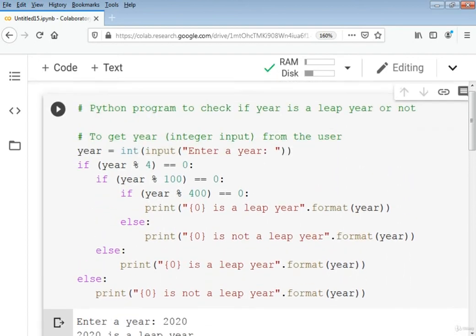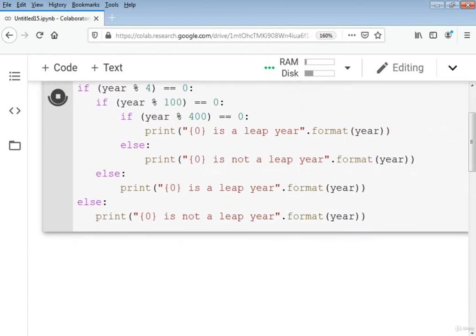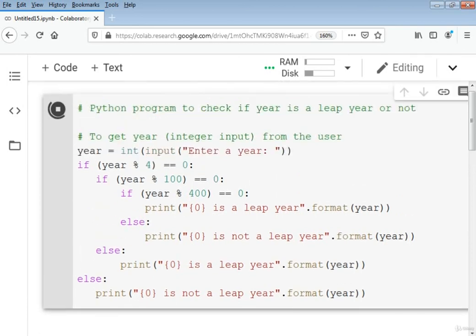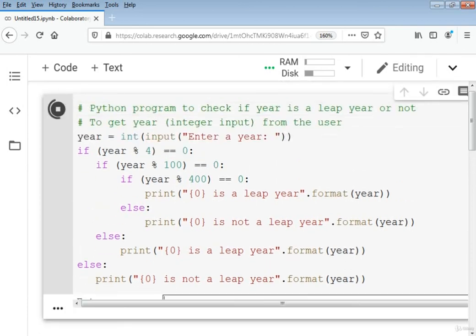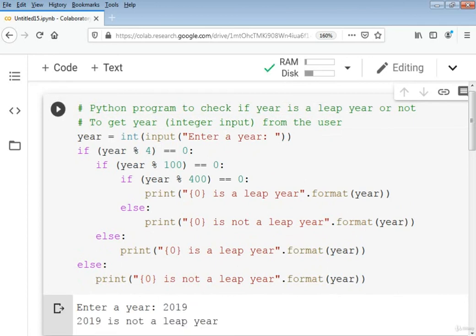So we will enter a year, 2020, and press enter. It shows that 2020 is a leap year. We will execute it again and test. Enter year 2019. So 2019 is not a leap year.